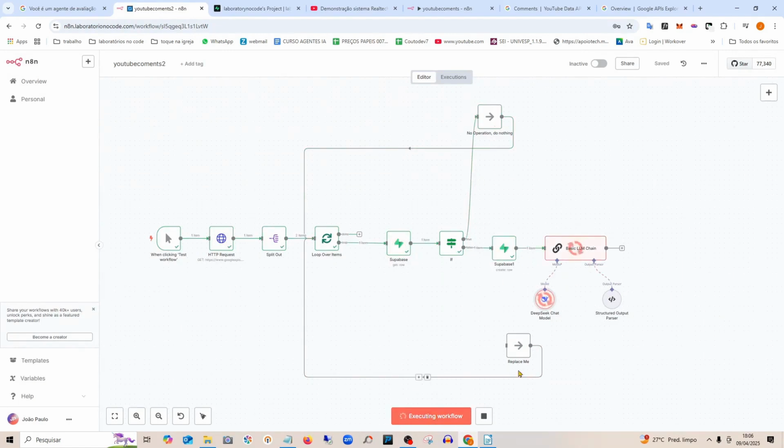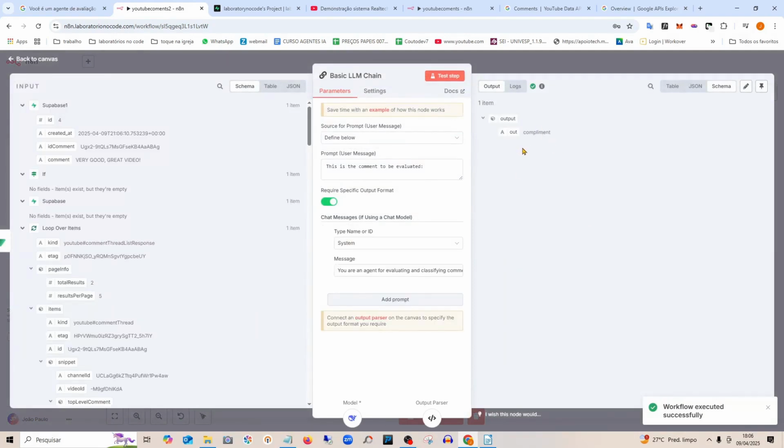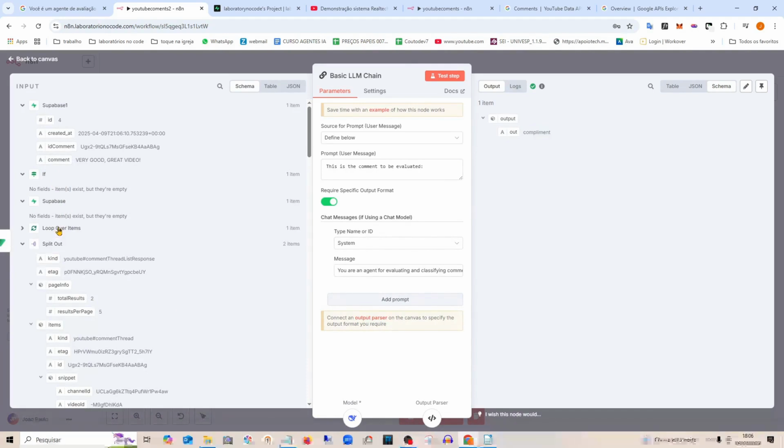Well, it will create here and will come to process. However, I haven't fetched it yet. Here, look, although it came out as a compliment, I haven't fetched what it will evaluate yet. I will fetch here, look, from Supabase, the comment, or I can even fetch it from here, from loop over items.